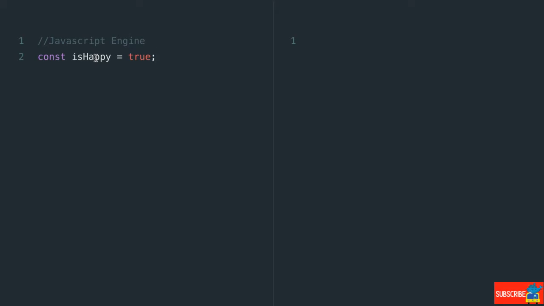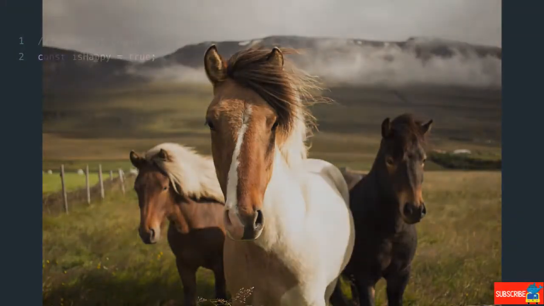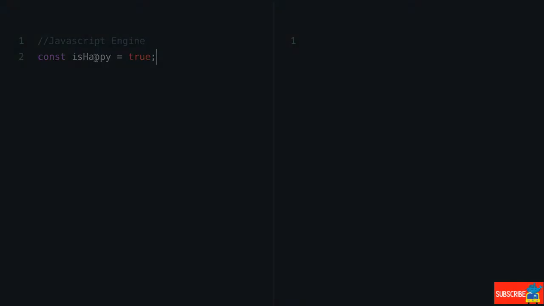Imagine if somebody comes up to you and gives you a computer and they tell you, hey, tell this computer to display a picture of horses on the screen. And you start looking at this computer and you tell the computer to display an image of a horse or horses in French. Is the computer going to understand you? No, the computer would have no idea what you just said.